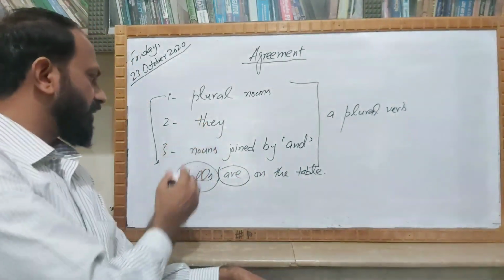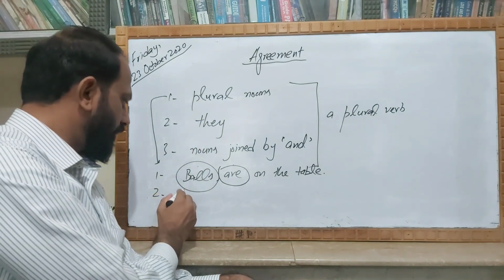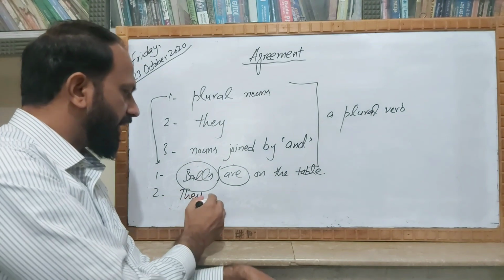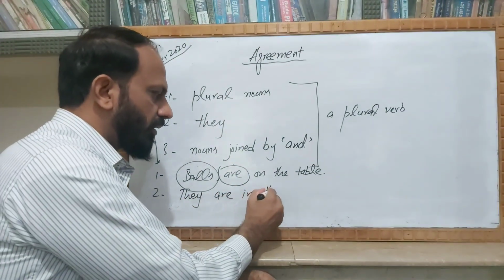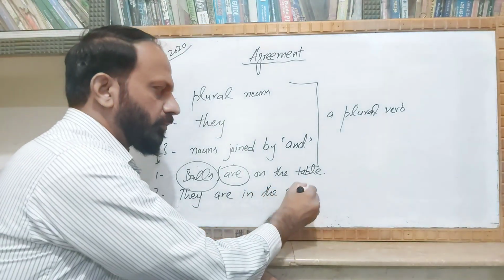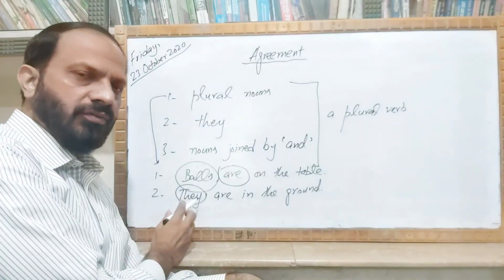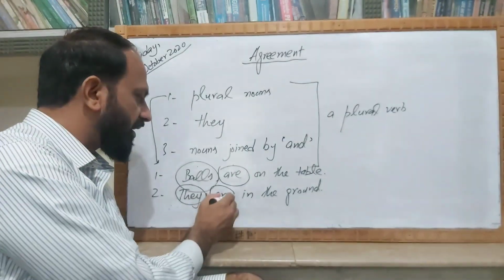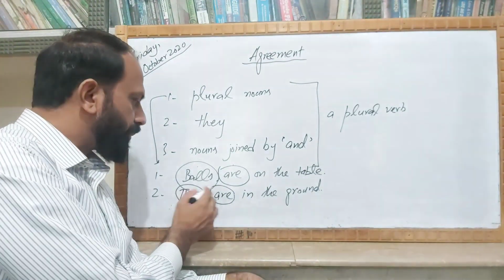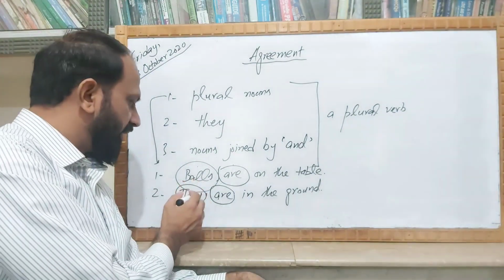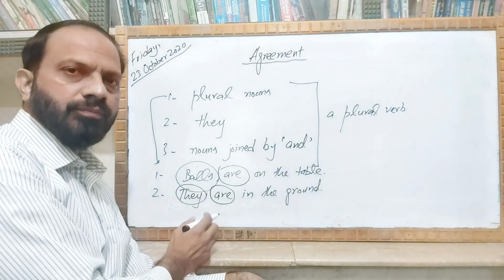The second example, for they, we can write they are in the ground. So here after this subject which is they, we are using once again a plural verb, and there is also a proper agreement between this subject they and the plural verb are.